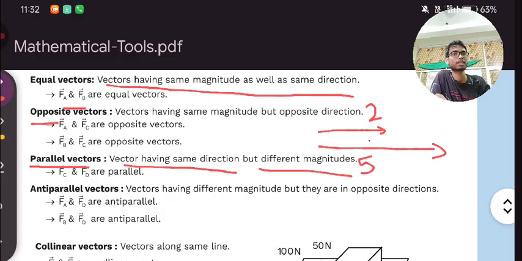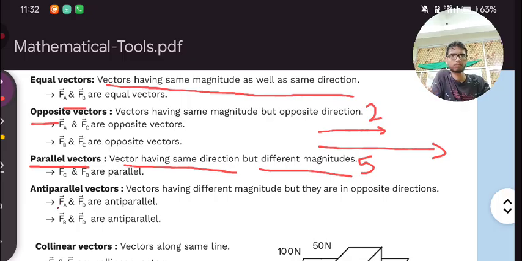In that case, the magnitude of this vector is 2 meter, and the magnitude of this vector is 5 meter. Both are different, magnitudes are not same, but one thing is the same: the direction of this and this are both in the same direction. If directions of vectors are same and magnitudes are different, this is a type of vector which is known as parallel vectors. Clear? Parallel vectors.